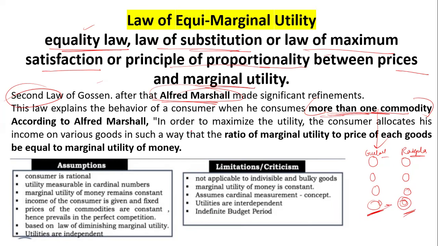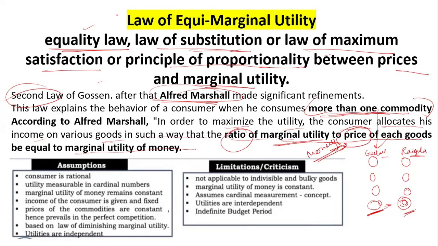So in order to maximize utility, the consumer allocates his income among the various goods in such a way that the ratio of the marginal utility to the price of each good equals the marginal utility of money. Whatever ratio we calculate of marginal utility to price of each good, there is one more thing added, that is money. Money is also an important aspect of equimarginal utility.